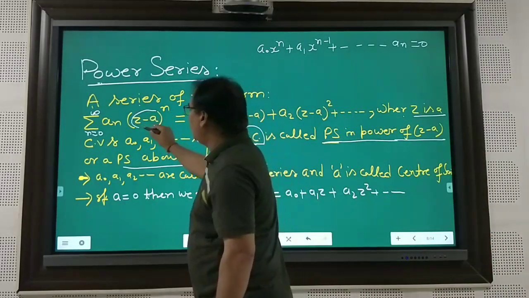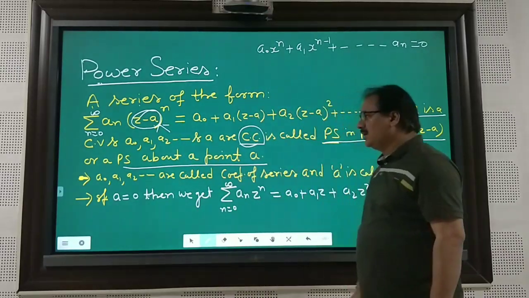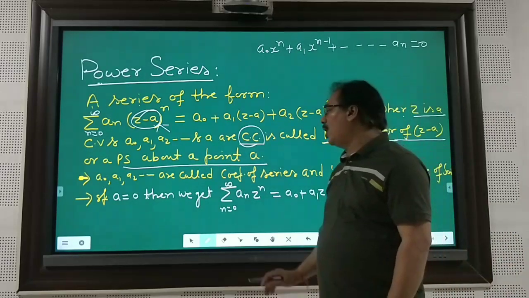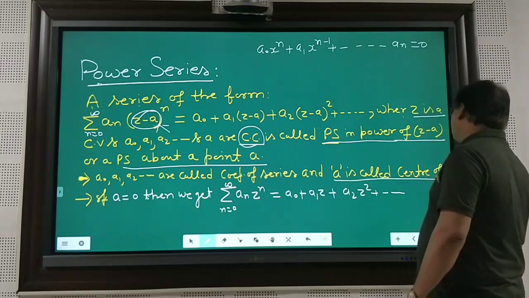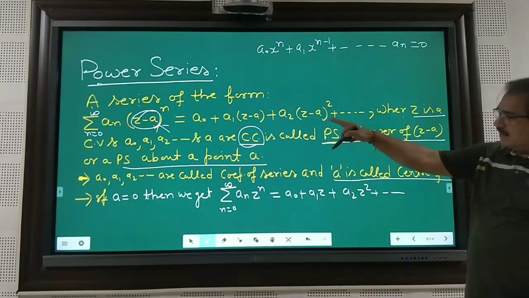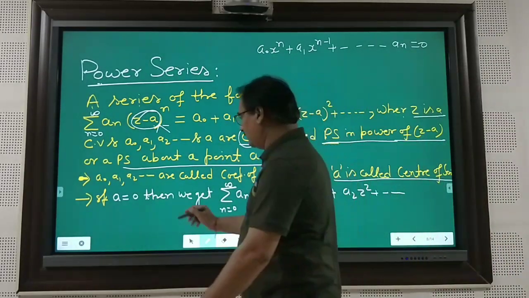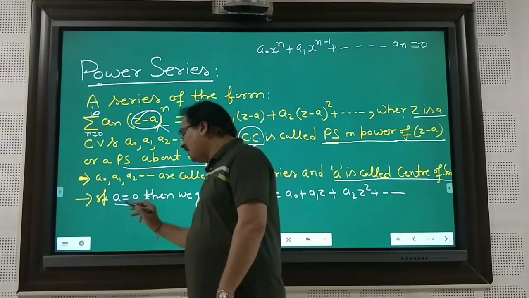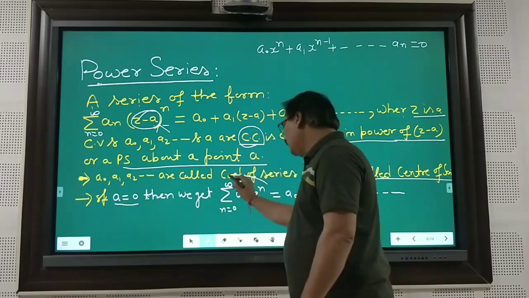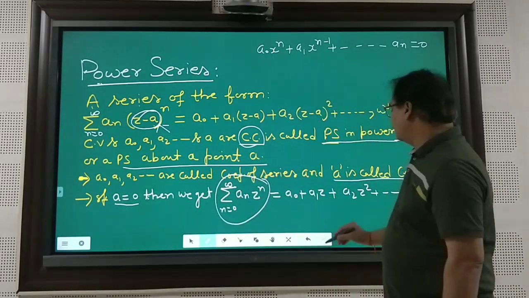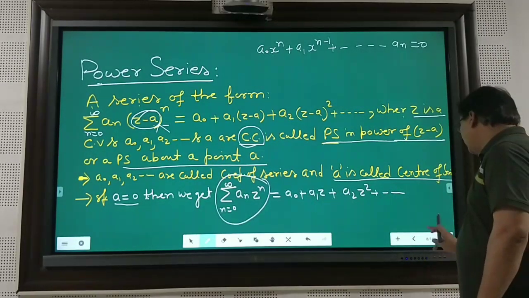We are discussing the series about a point a. Here a0, a1, a2 are all called coefficients of the series, and a is called, mind it, the center of the series. So a is a very important term here. If a is 0, then this has a very special characteristic in mathematics. If a is 0, then we get this series, which may be written as a0 + a1 z + a2 z^2 and so on.